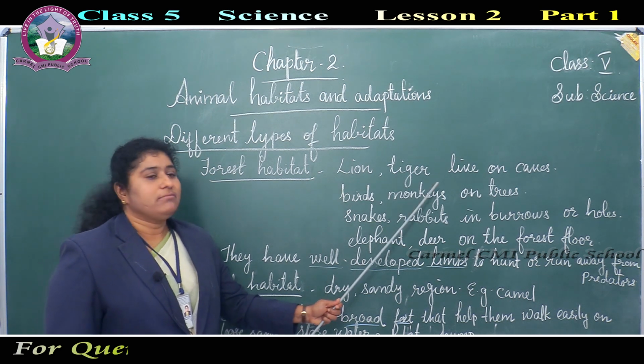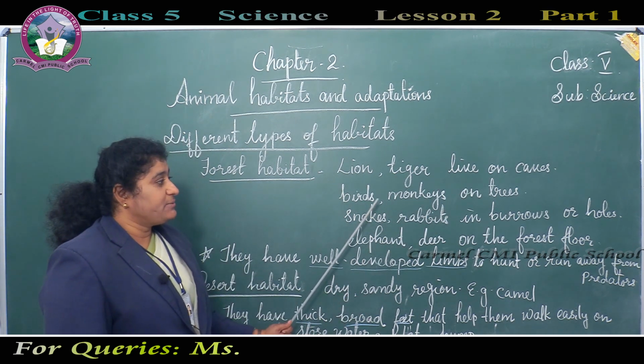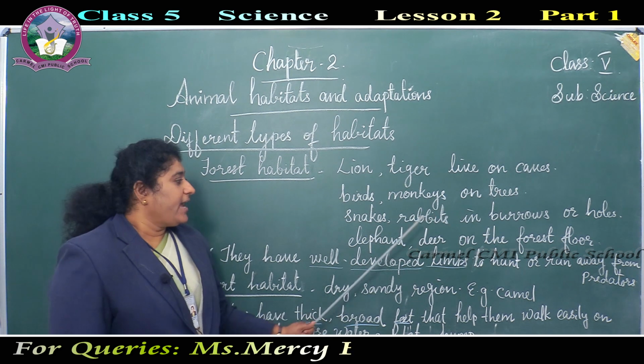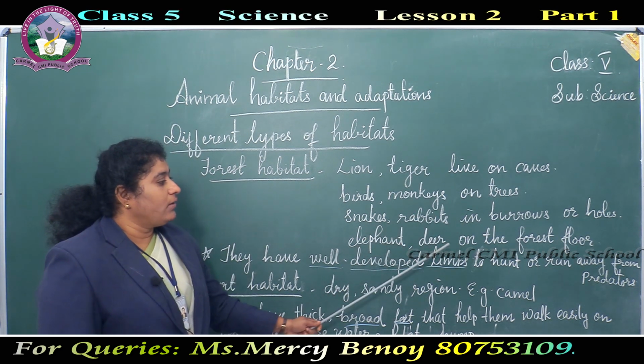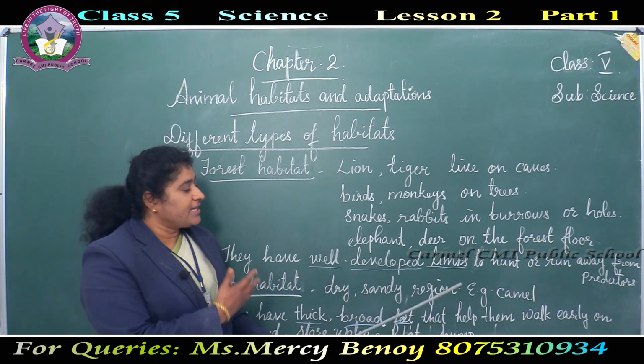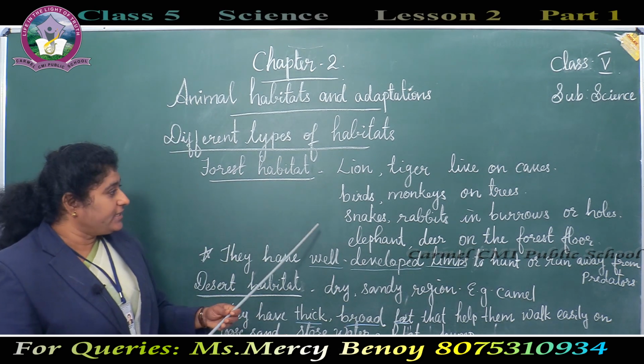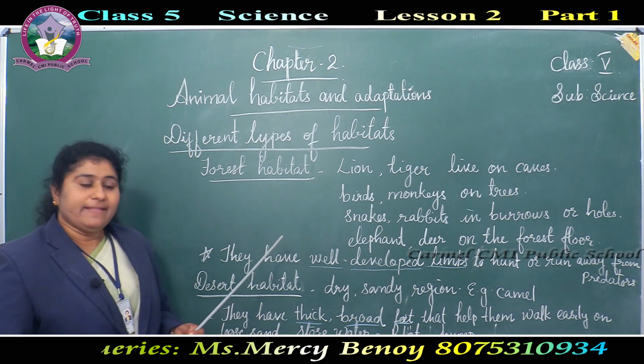Lion and tiger live in caves. The birds and monkeys live on trees. Snakes and rabbits live in burrows or holes. Elephants and deer live on the forest floor. These are the different animals living in the forest. Not only this, some other animals are also there.